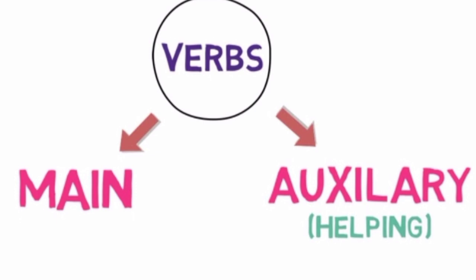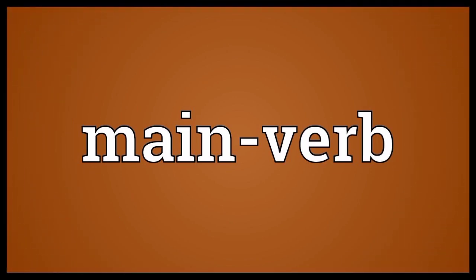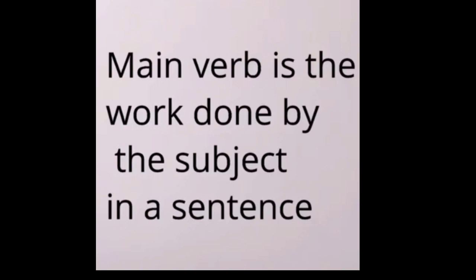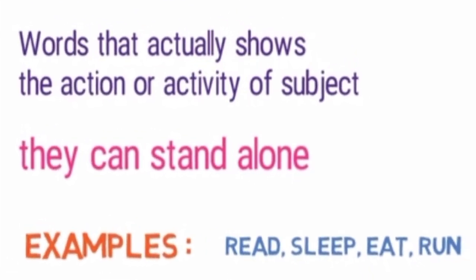Verbs are divided into two types: main verb and auxiliary verb. Auxiliary verbs are also known as helping verbs. First of all, we will see the main verb. What is a main verb? The main verb is the work done by the subject in a sentence. We have seen that a verb tells us about the work done, and the main verb is telling about the work done. They are words that actually show the action or the activity of the subject, and these main verbs can stand alone.